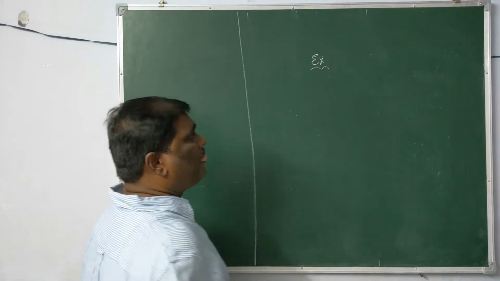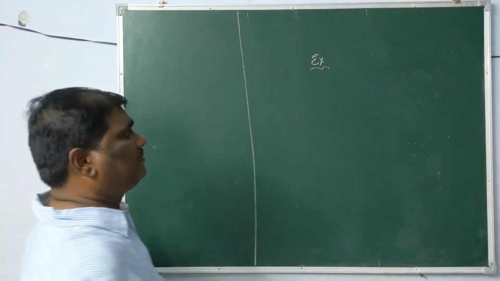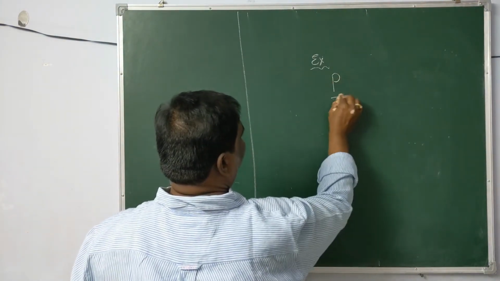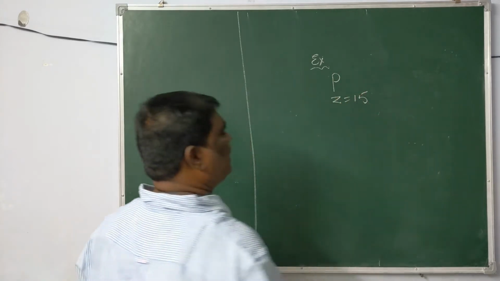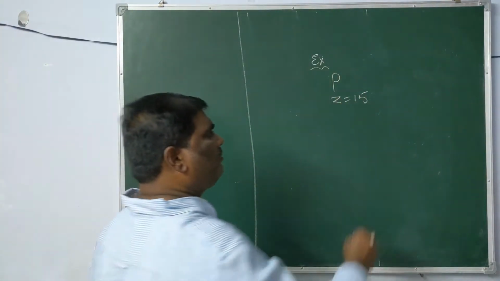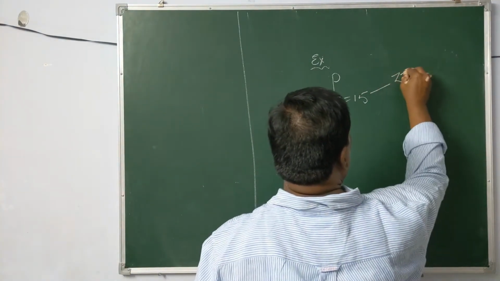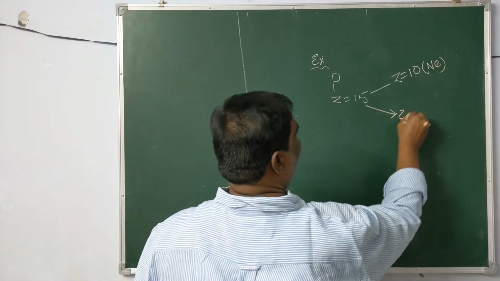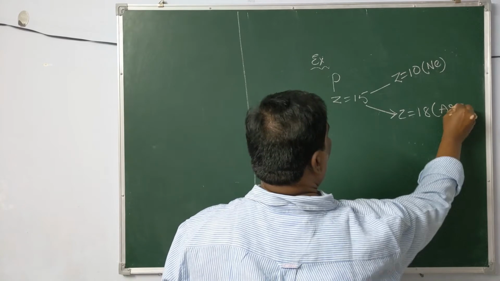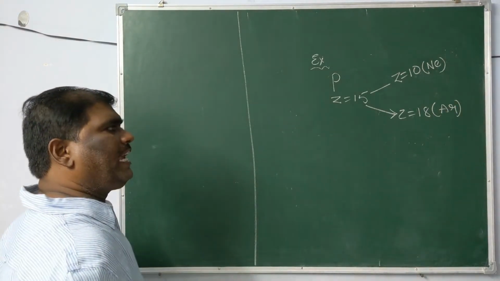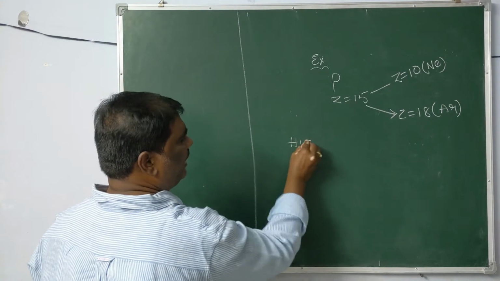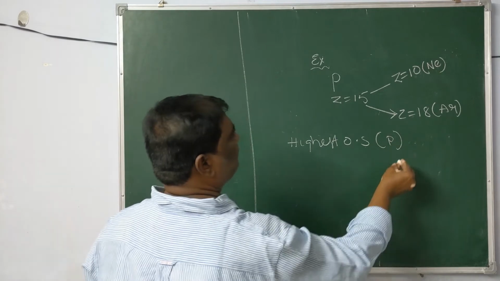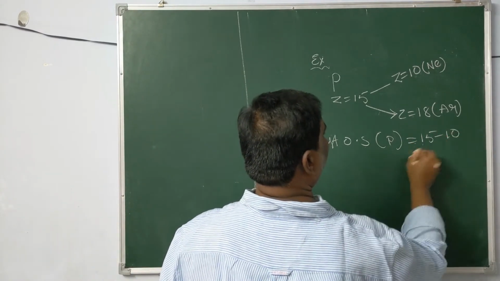Going to discuss the compounds of phosphorus, or the species of phosphorus. Phosphorus has atomic number 15, which is in between atomic number 10 of neon and atomic number 18 of argon. So what is the highest oxidation state? The highest oxidation state for phosphorus is 15 minus 10, which means +5.